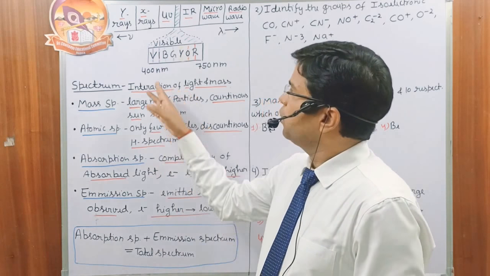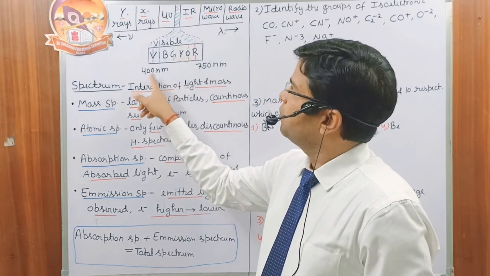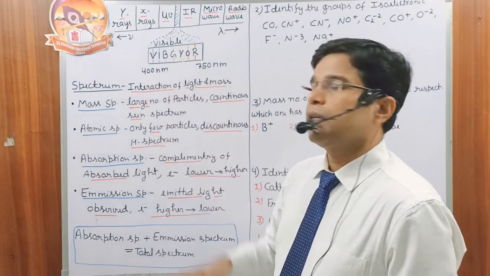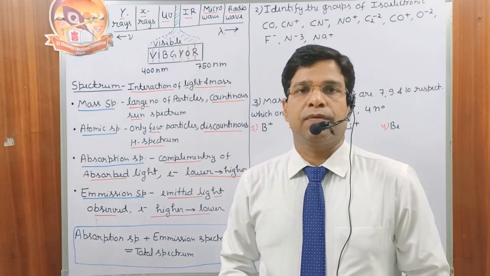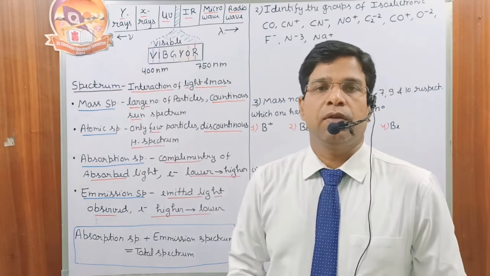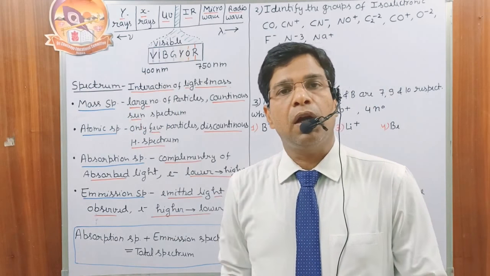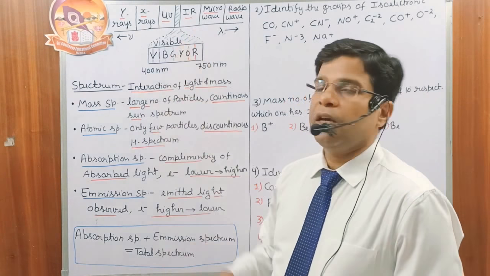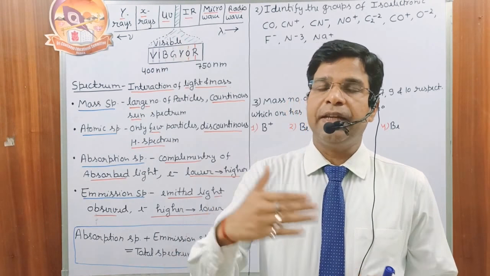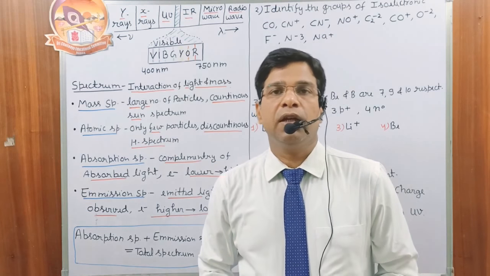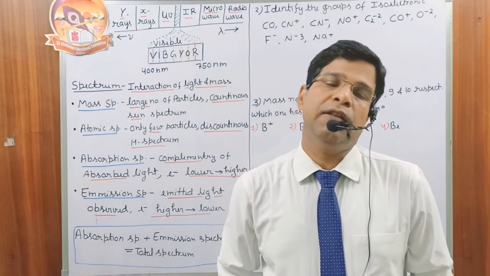Now you see this visual region extends from a wavelength of 400 nanometers to 750 nanometers. The energy of the ultraviolet is more than the violet, so that's why it is called ultra to violet, ultraviolet. And the energy of the infrared radiation is inferior to red, less than the red, so that's why it is called inferior to red, that is the infrared.